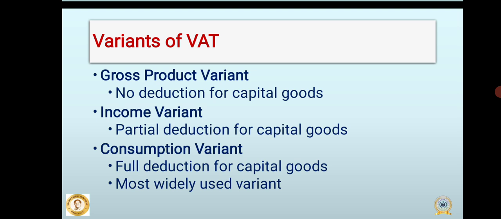The consumption variant is the most widely used for VAT because it encourages investment, avoids double taxation and simplifies the tax calculation. This variant also forms the basis of modern tax systems like GST.